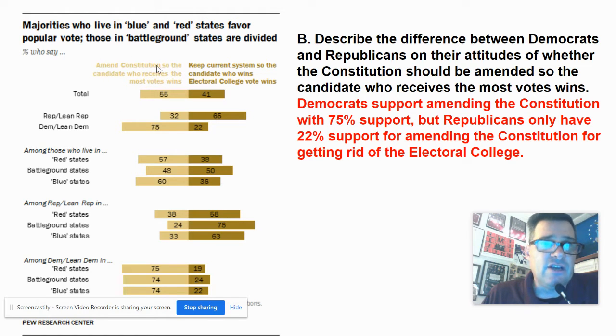So here's this on the left-hand side: amend the Constitution so the candidate who receives the most votes wins. Overall, it's 55% say yes, but look at the difference between Republicans and Democrats right here. Okay, so here's what I put. Democrats support amending the Constitution with 75% support, but Republicans only have 22% support for amending the Constitution for getting rid of the Electoral College.